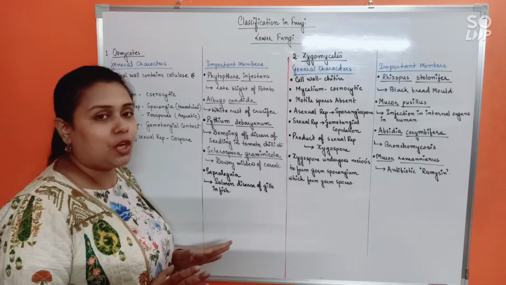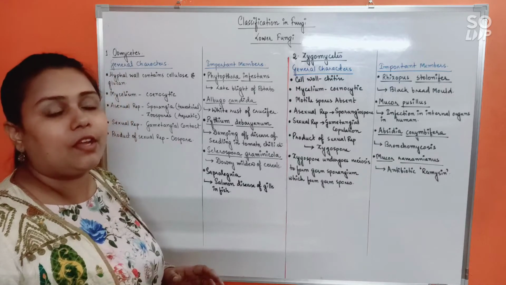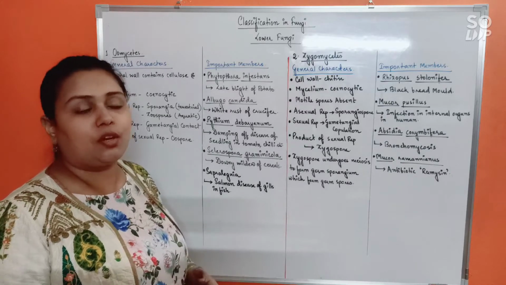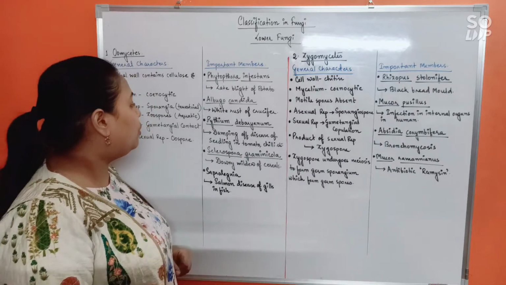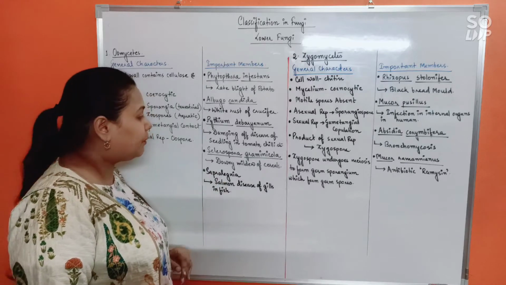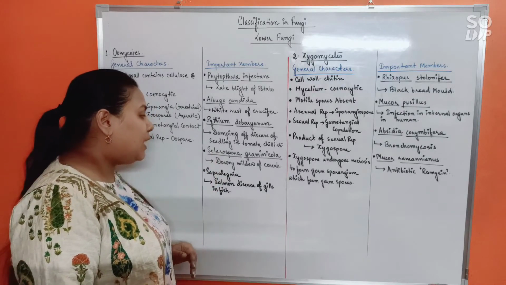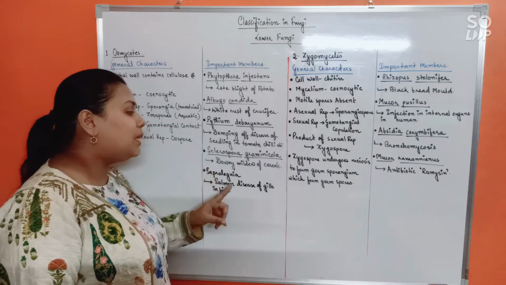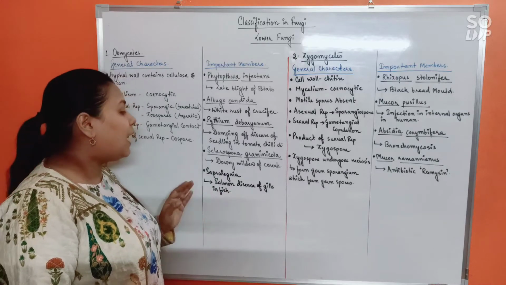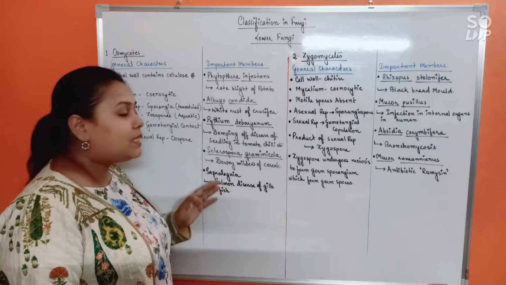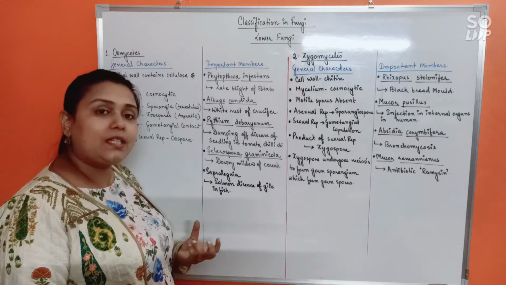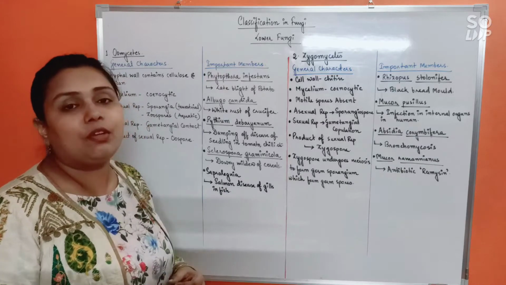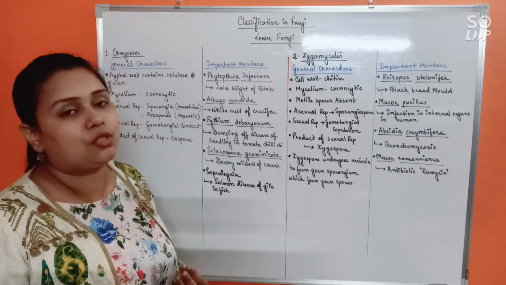Most of the fungi which are parasitic will be infecting plants. About 90% of all plant infections are caused by fungi. So mostly you will be getting plants here. Sclerospora graminicola is another important example and it causes a disease called downy mildew of cereals. And finally, Saprolegnia. Saprolegnia is an aquatic fungus and it causes salmon disease of gills in fish. Basically, it will cause infection of the gills in salmon fish.